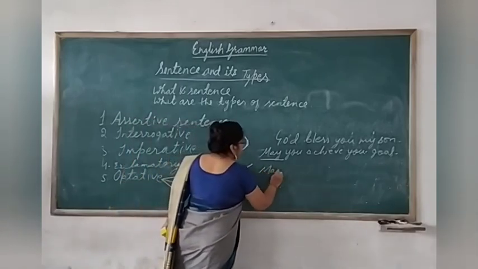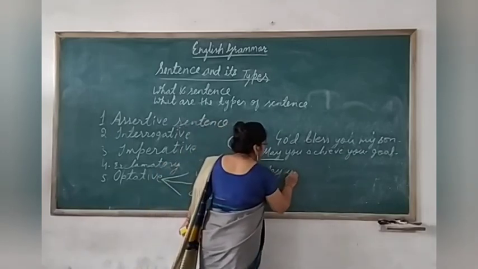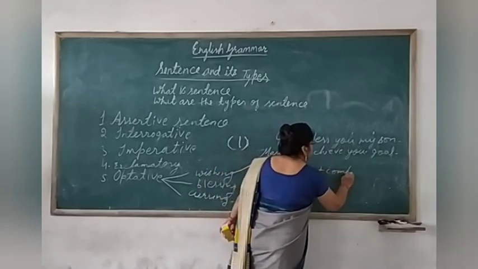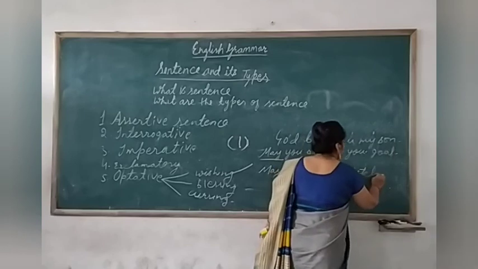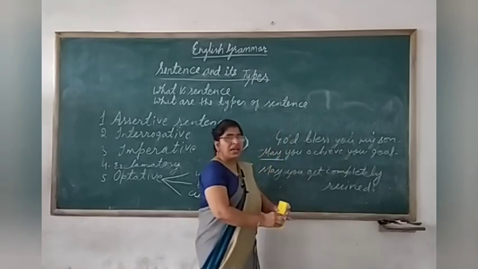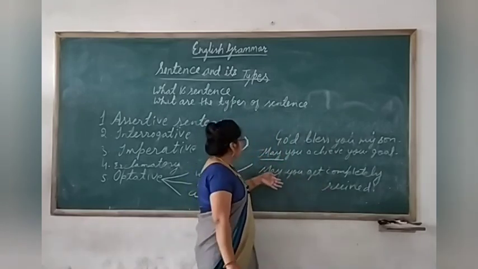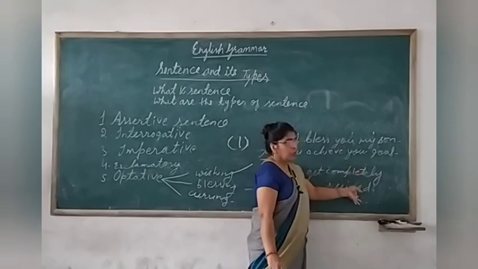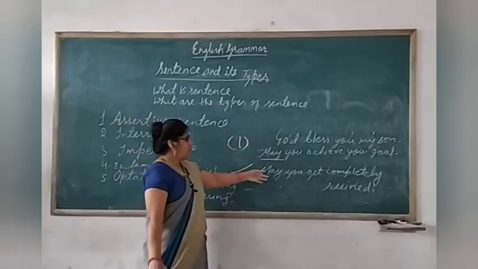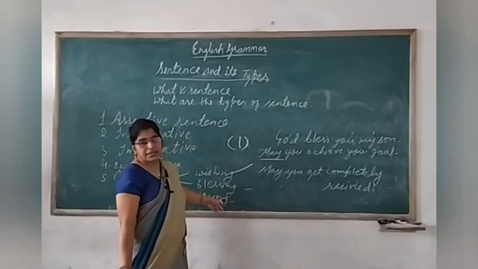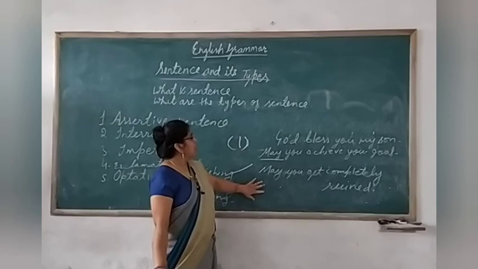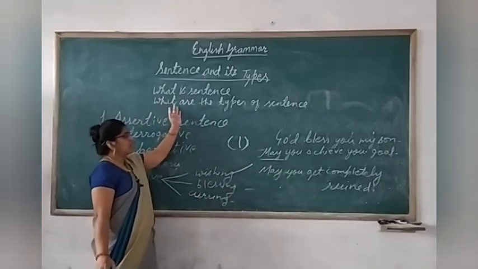Suppose, may you get completely ruined. Ruin means destroy. So here, may you get completely ruined. What type of sentence is it? It is optative, because in this statement a curse is done. Clear?